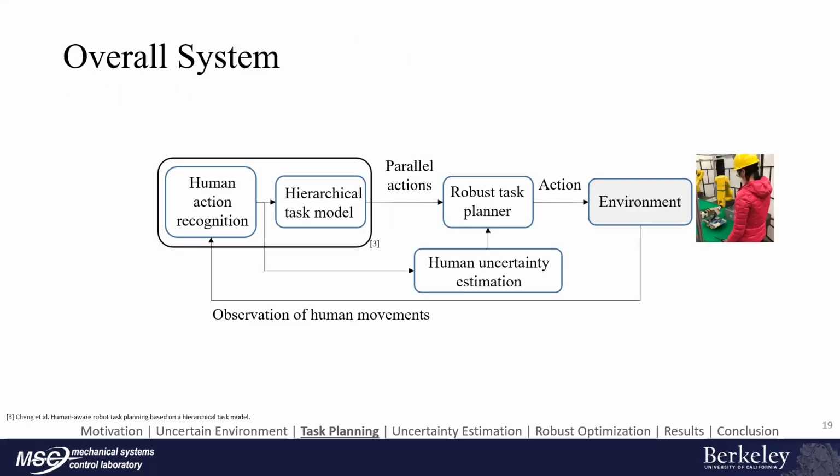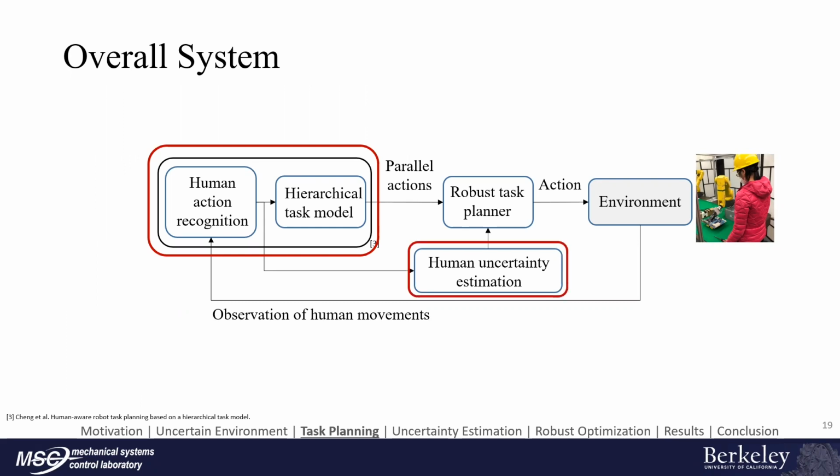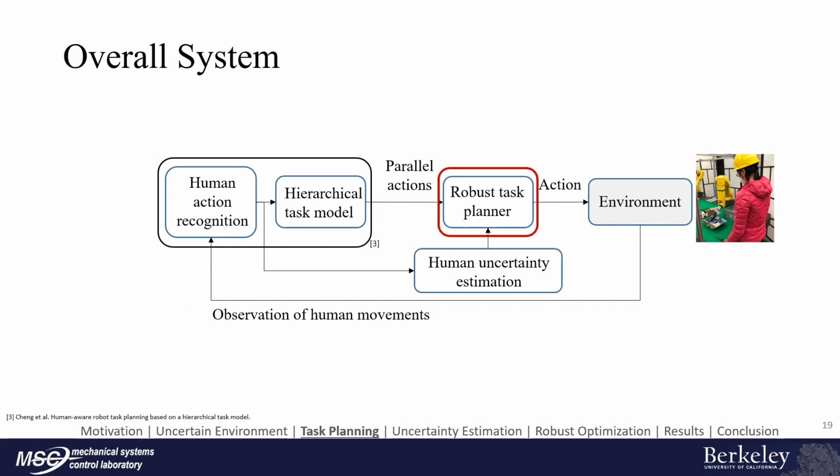Here shows the overall system. The robot first recognized the worker's current action, then utilized the task model to find the parallel actions. At the same time, we used the human action model to estimate the worker's uncertainty. Combining these two, the robust task planner will plan the action assignment, and the robot will execute the assigned action.